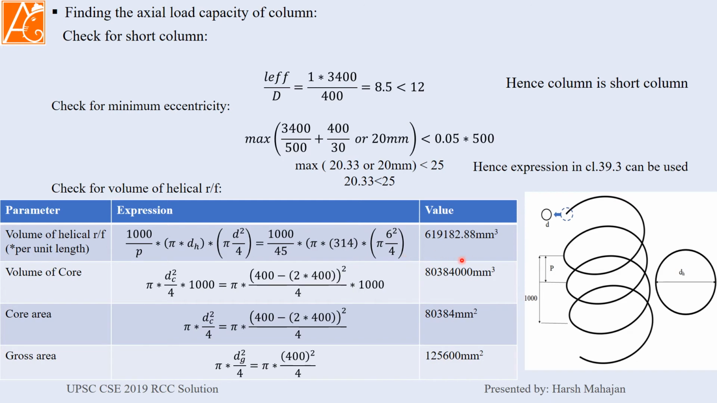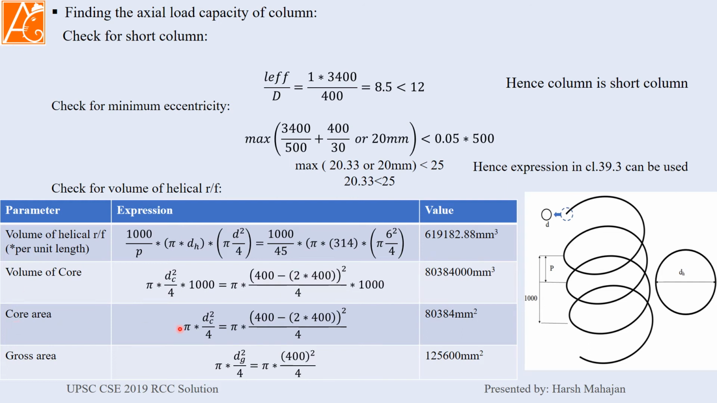This comes to this value. Now volume of core, so pi into diameter of core squared divided by 4 into 1000. Which is equal to 400 minus 2 into 40. Sorry, here it is wrong. It is 40, which is the cover. So this is the diameter square divided by 4 into 1000. It will be the volume of core.